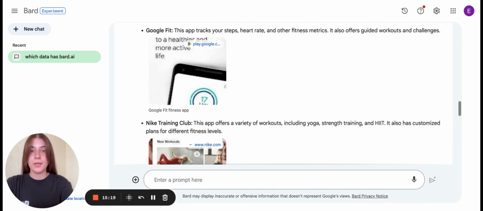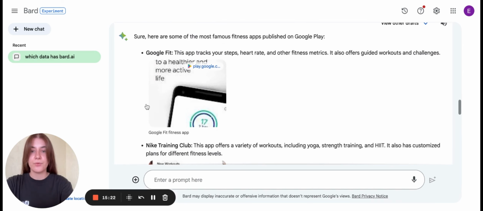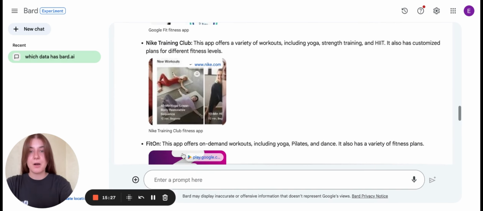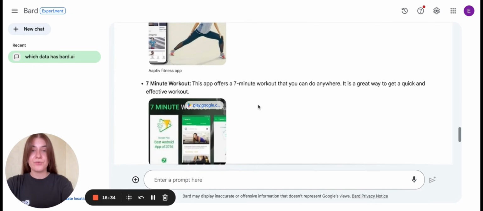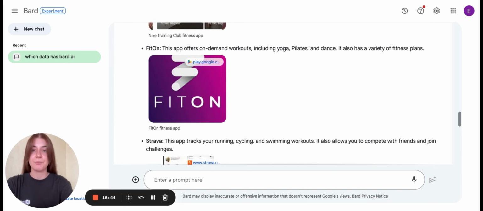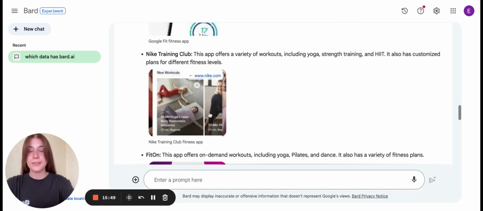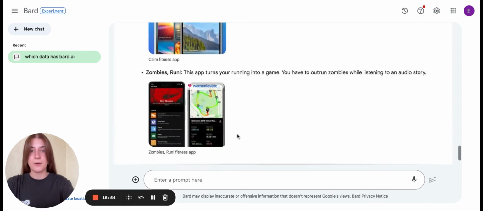These are not links to Google Play. There are several links, for example, for the Google Fit app. But for some other apps, there may be links to a website or to some site resources. Anyway, there are some links which you may follow and analyze the competitors more precisely. So you do not need to put the name of the app into Google Play and look for it. You can just use BERT, go directly to the link provided, and analyze all the data of your competitor.